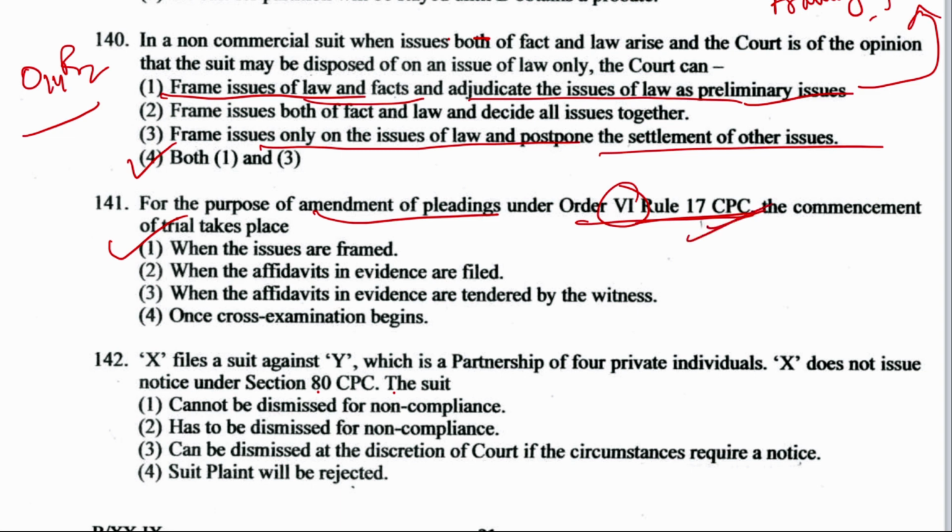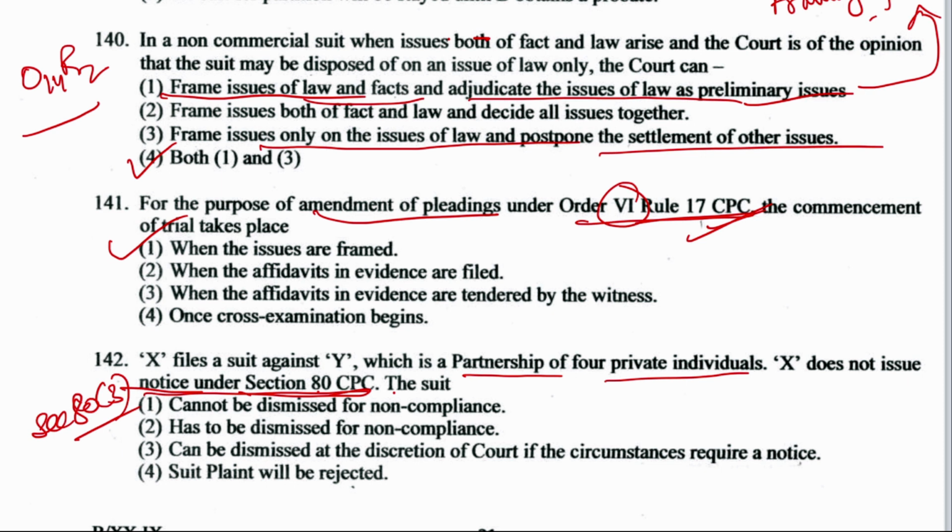And now next question number 142. X files a suit against Y, which is a partnership of 4 private individuals. X does not issue notice under section 80, the notice mentioned in section 80 of CPC. The suit cannot be dismissed for non-compliance, has to be dismissed for non-compliance, can be dismissed at the discretion of the court if the circumstances require a notice, or such suit plaint will be rejected.